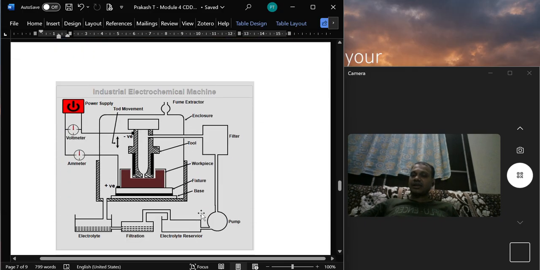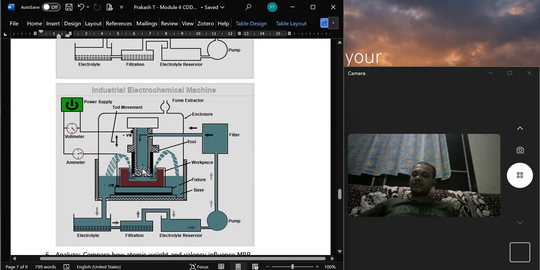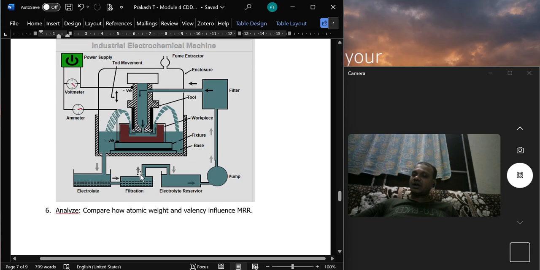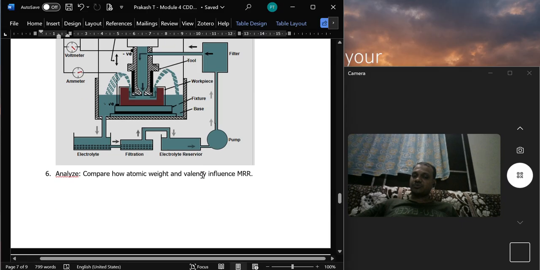Again, it has another feature called the simulation. If you click this power supply, it will automatically simulate this process, showing how the electrolytes are flowing and how the metal removal takes place. Again, this will help students to learn how the working goes on, and you may compare how atomic weight and valence influence the MRR. So this is a very interesting and very informative web page portal.